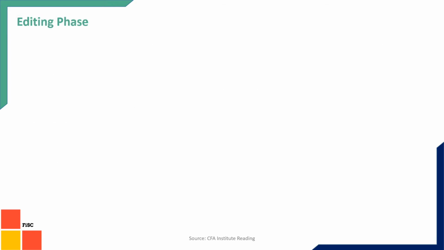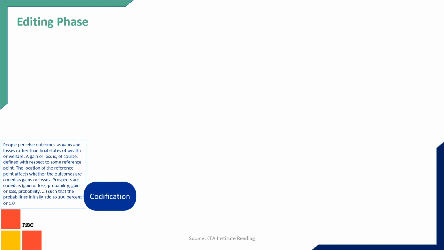First, in the editing phase, the first part is called codification. In this operation, people assign values to gains and losses based on some reference point. For example, suppose my cost is $100. In that case, my reference point is $100. Anything more than 100 will be a gain to me. Anything less than 100 would mean that I am incurring a loss. That's the way codification happens.